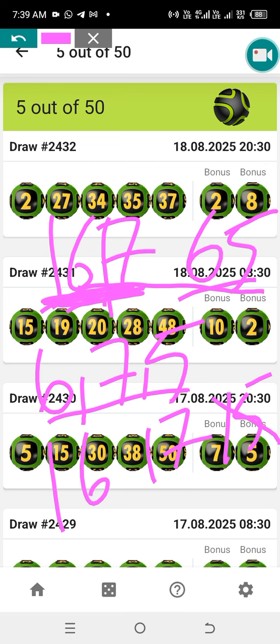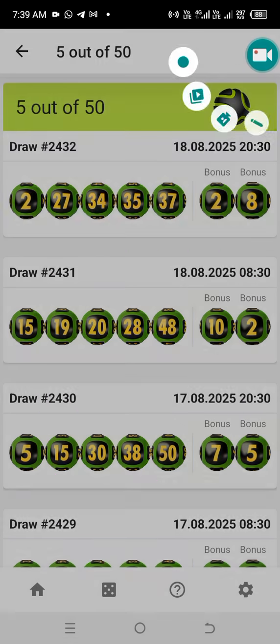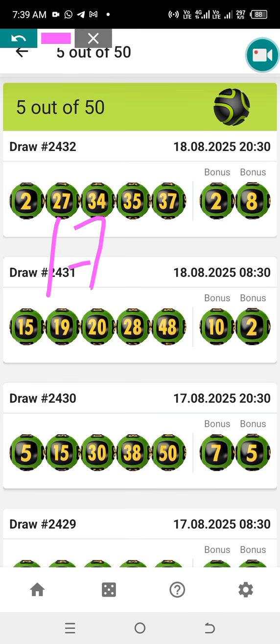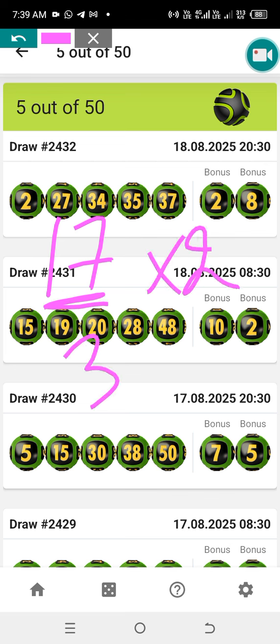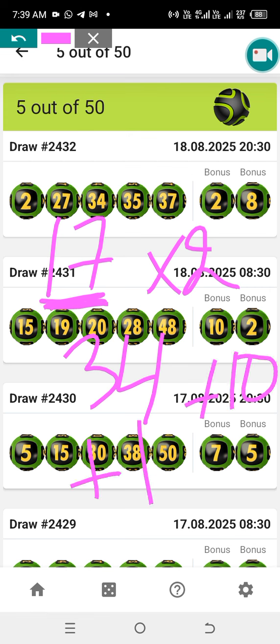Then you take 16, which also is there as 19. Then you focus on the 17, right? Because 17 is in the tenth, you multiply by 2. That's where 34 came from. Then 17 plus or minus 1 and plus or minus 10. That's where this 27 came from. So by using this 17, you get two numbers. All right? That's how you do it.